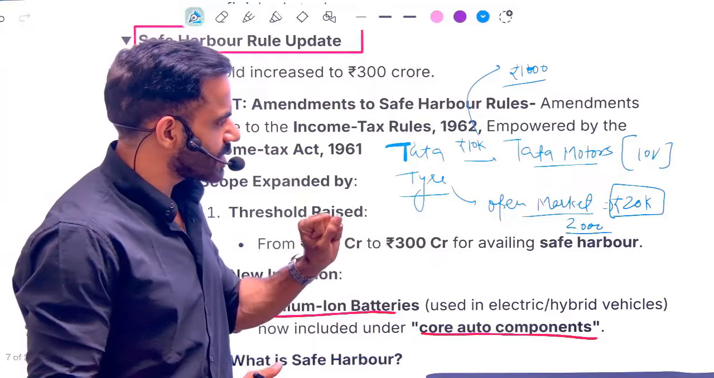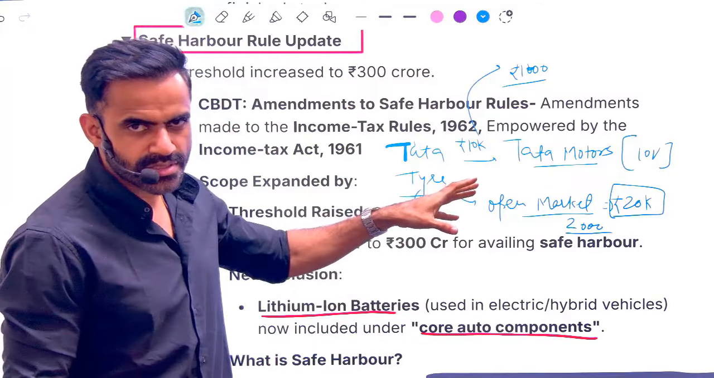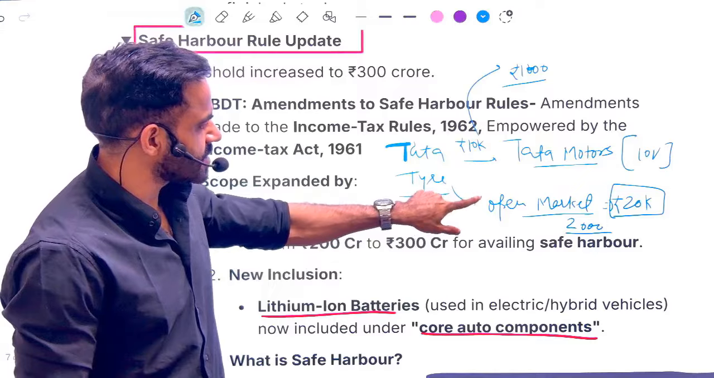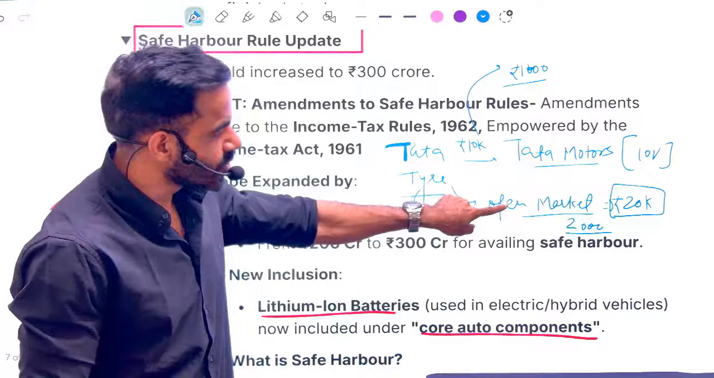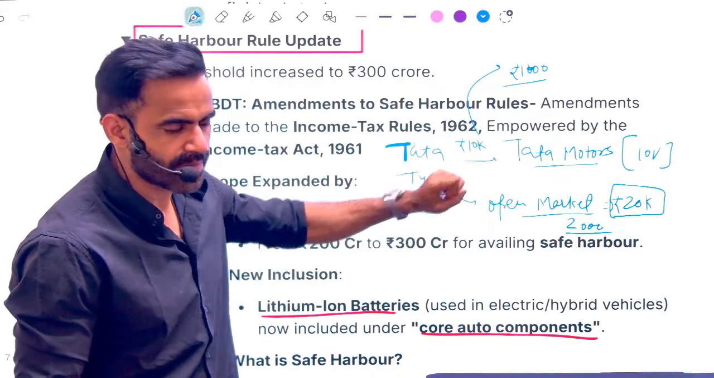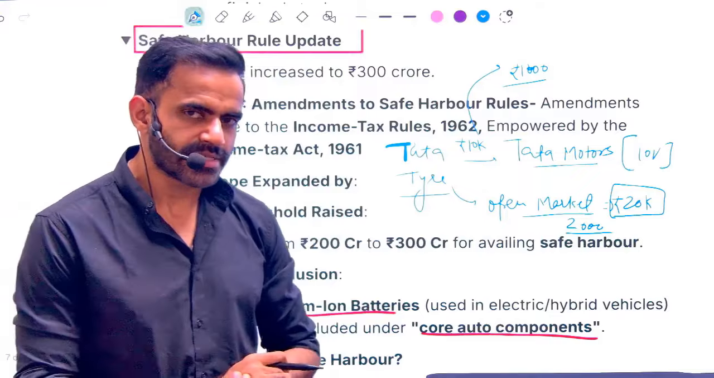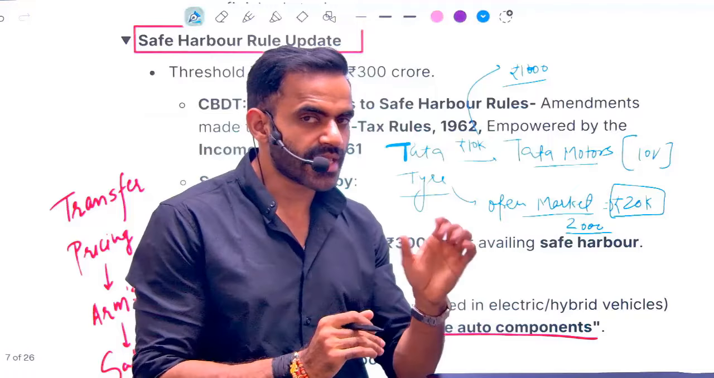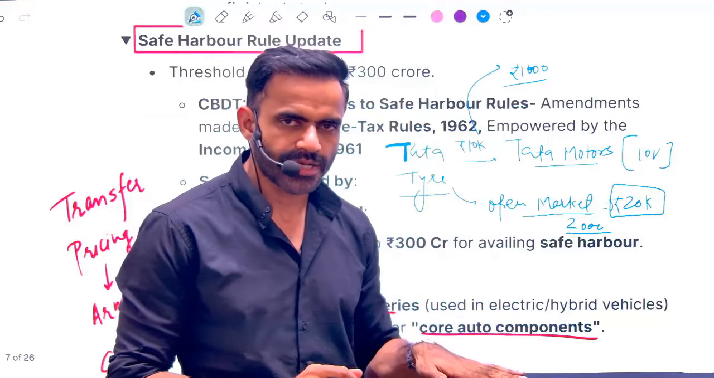Similarly, what government is saying is maintain an arm's length. In a very simple sense, government is saying when you are selling this tire in the open market, use the same type of pricing when you are supplying tire to your sister company. Why use the same type of pricing? So that you do not cut down the price just to save the taxation. That is the intention of the government.